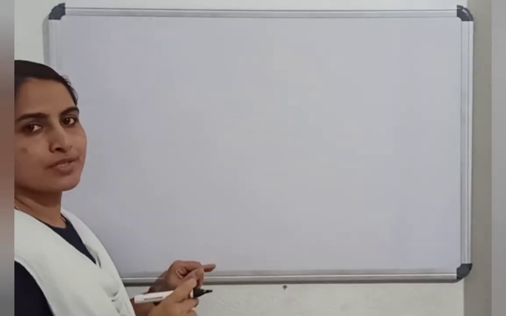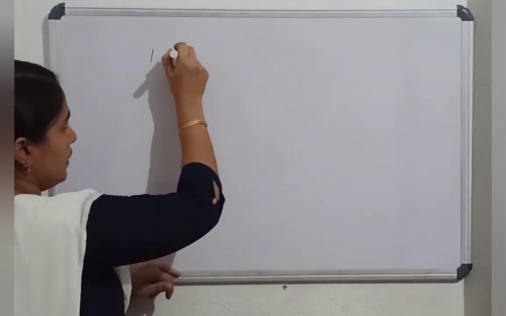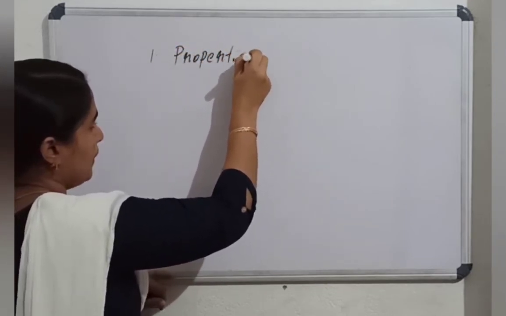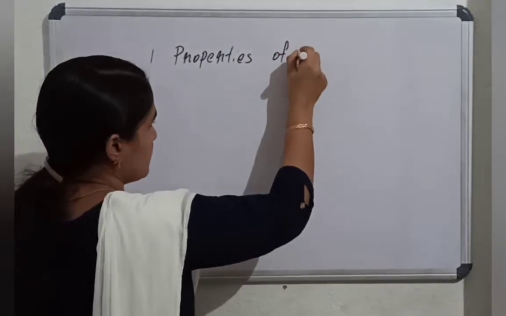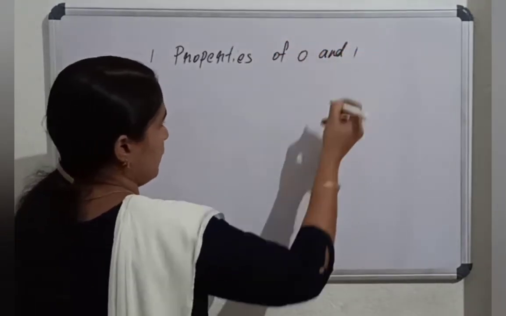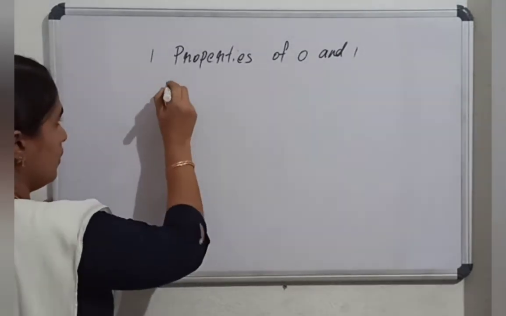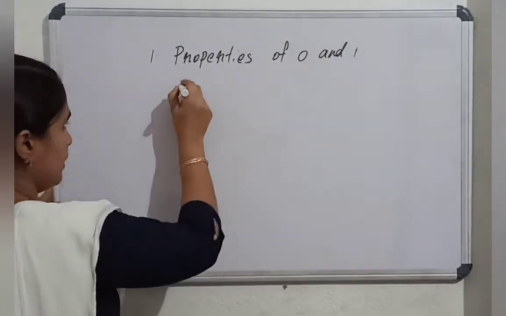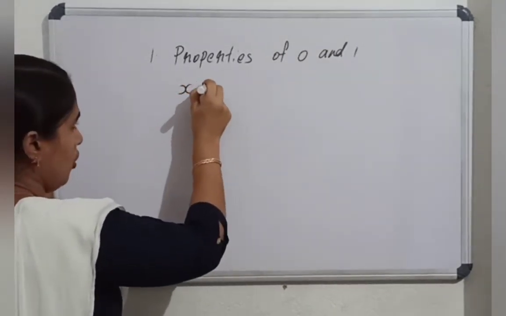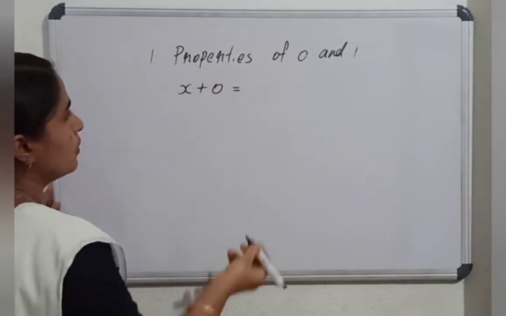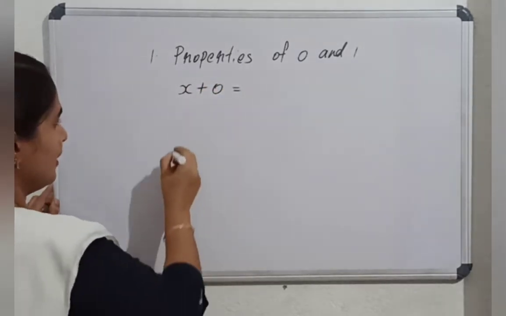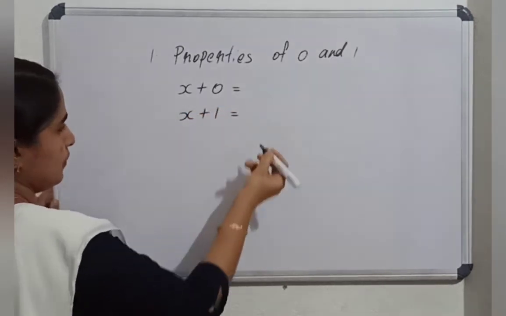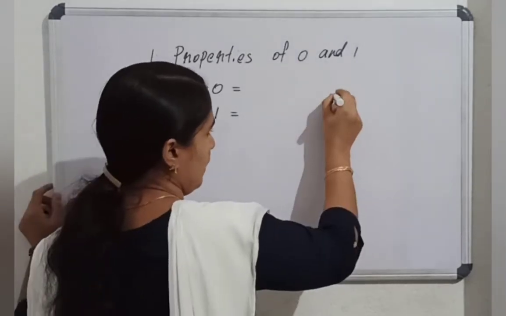Now we can see the laws. The first law is properties of 0 and 1. There are 4 sub-laws connected to the properties of 0 and 1. One is x OR 0 equal to what? That we can find out. Next one is x OR 1 equal to what? The first one we will see is x OR 0.